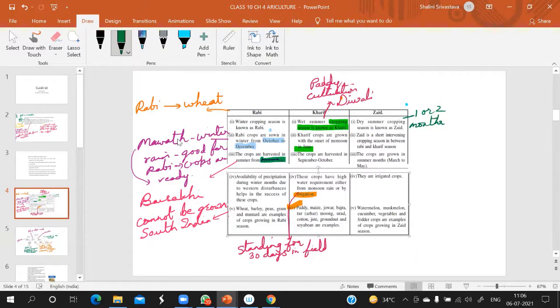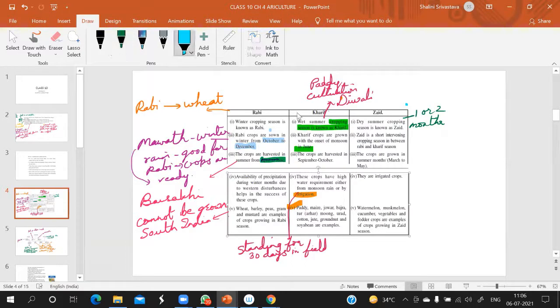When we eat melon, watermelon, muskmelon, vegetables, and some fodder crops, these are all mainly Zaid crops. The crops are grown in summer months, March to May. Only March to May.